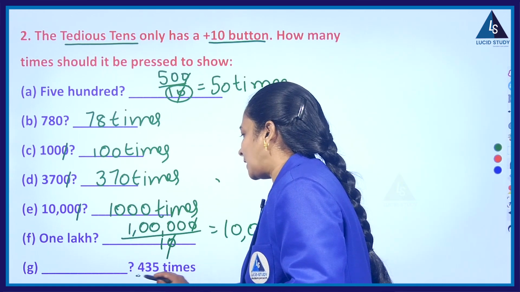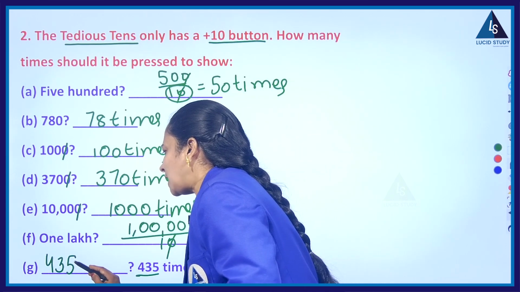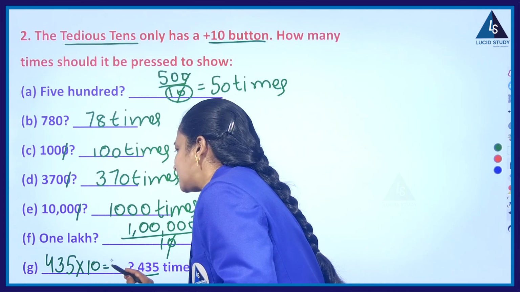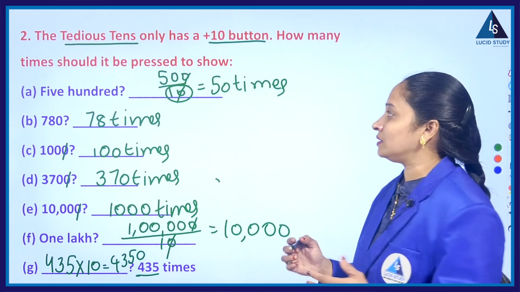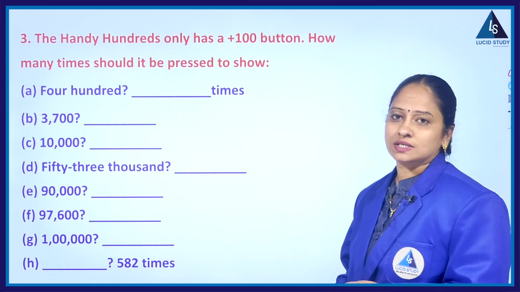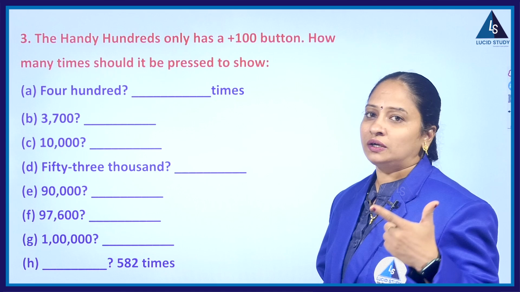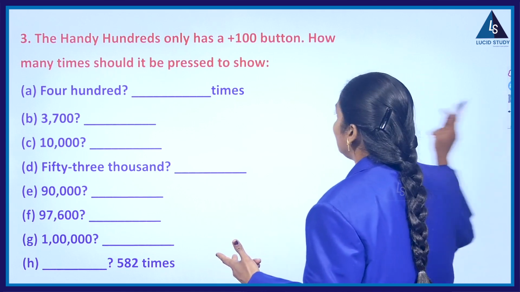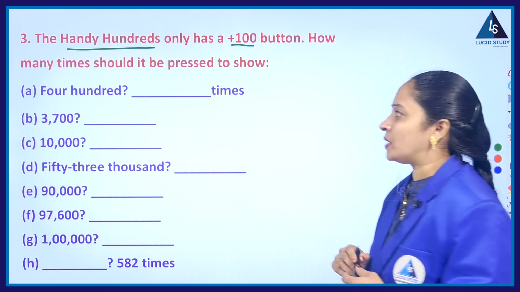Suppose if I press the button 435 times, what number will I get? So 435 into 10, which gives you 4,350. So where we are in the land of tedious tens. The handy hundreds. So first we started with thoughtful thousands and we completed tedious tens. Now we are in handy hundreds, where it has only the 100 number button.